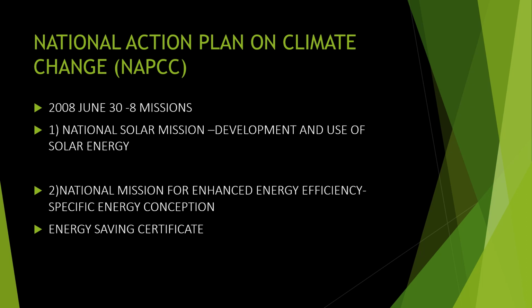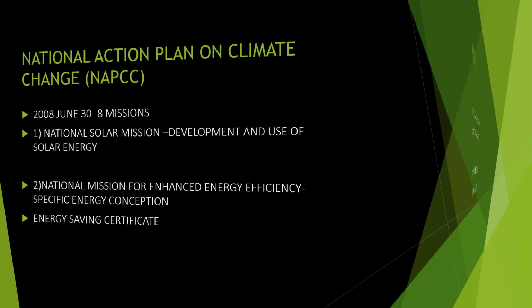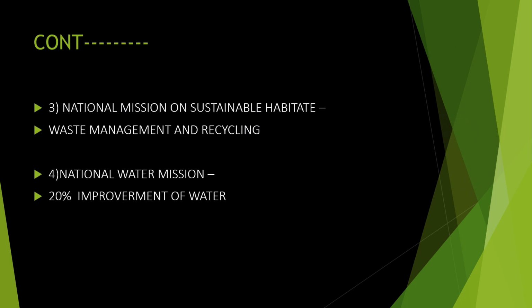So first is solar energy, next is saving energy or enhanced energy efficiency. Next is the National Mission on Sustainable Habitat. We know that habitat is the living surrounding of living beings, and animals are losing their habitat due to environmental issues.